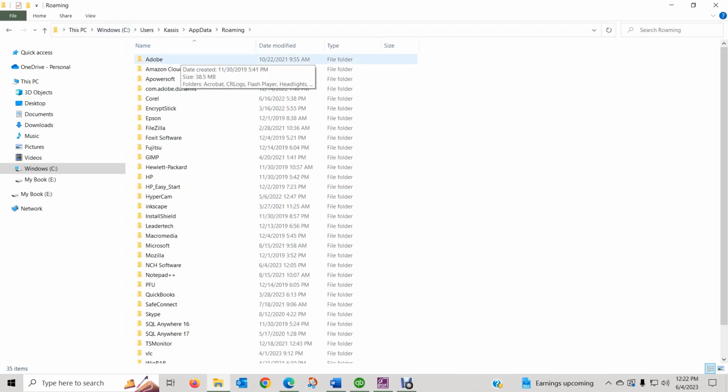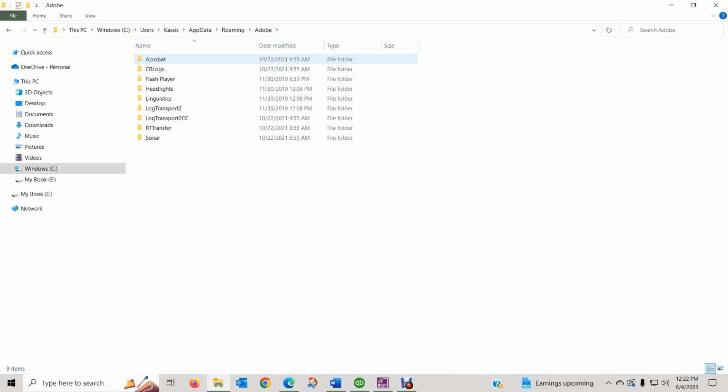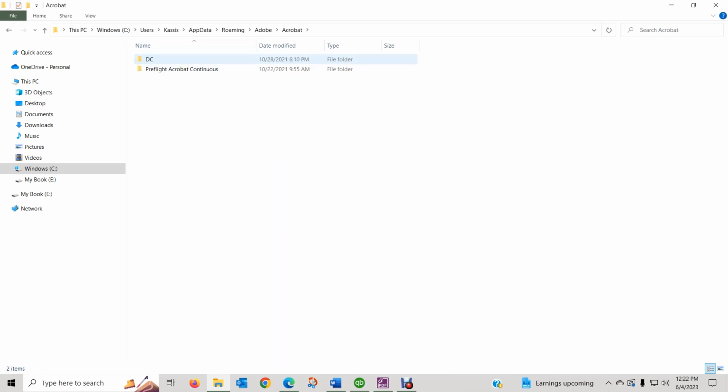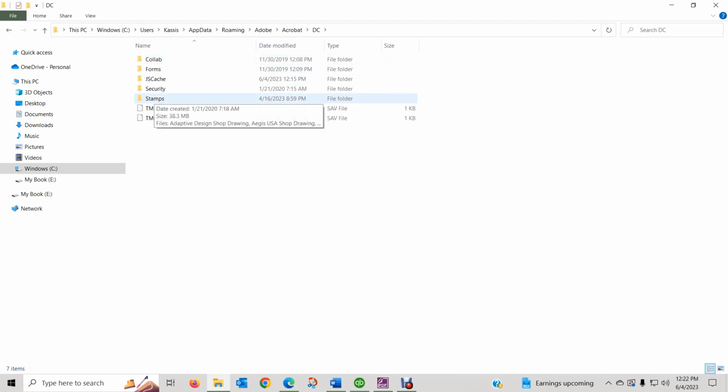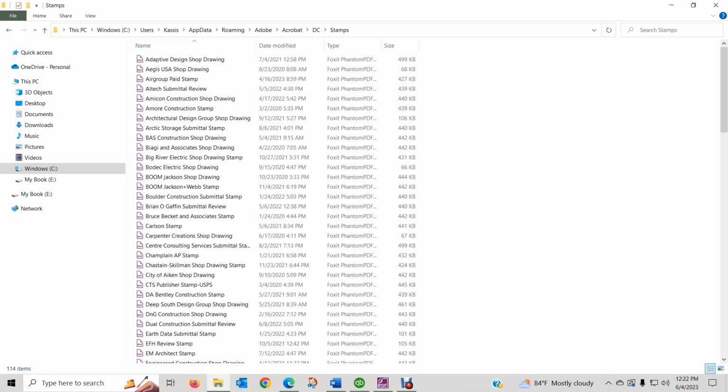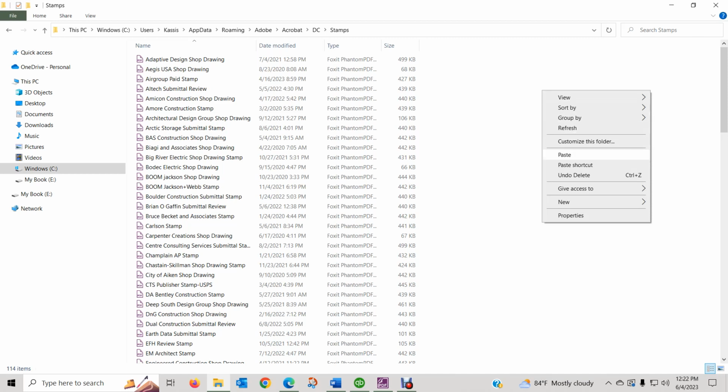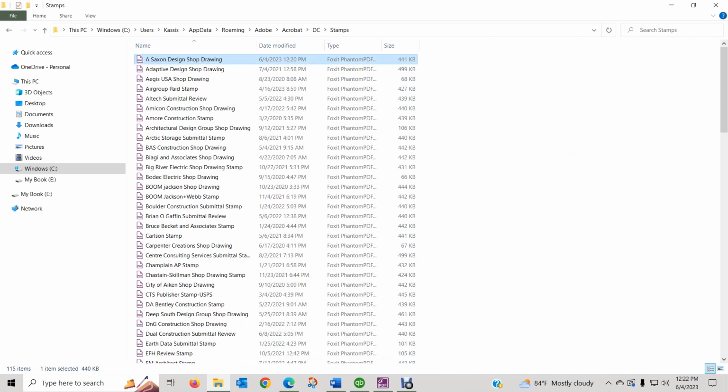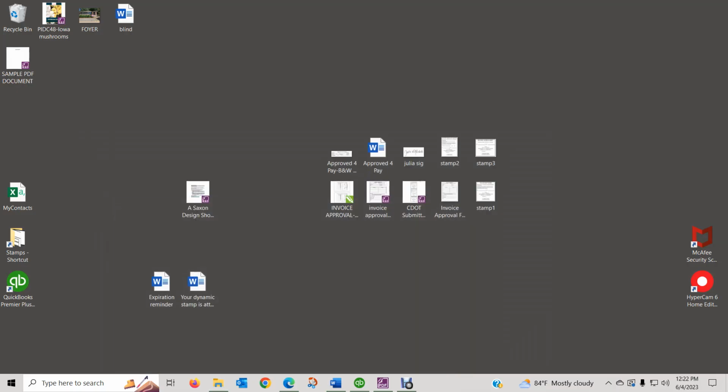Now we want Adobe Acrobat, and most times people have DC. Look for the Stamps folder. Yours should likely be empty. We're going to right click, paste, then we can minimize this for now, and we want to open up a PDF document.